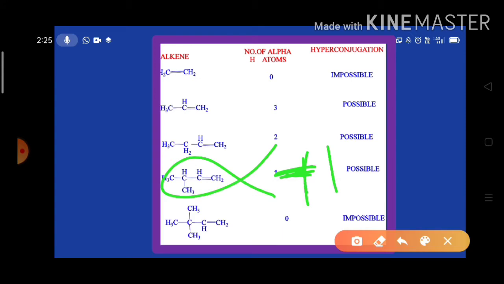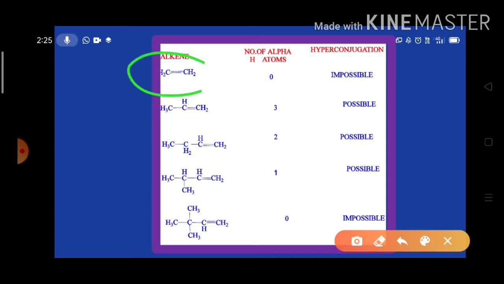Here we can see some examples. Look here, first one is ethylene. In ethylene, we have two CH2 groups directly bonded to a double bond, but this ethylene does not contain any alpha carbon, that means it does not contain any alpha CH sigma bonds. So that's why ethylene does not show any hyperconjugation. And next one is the propylene.